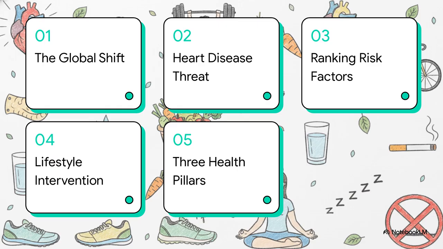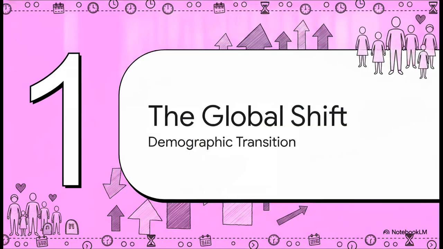We'll start with the macro health trends, zoom into the pathology of heart disease, rank its top culprits, and finish up by building a 30-day lifestyle solution to combat it. Section 1. The Global Shift.